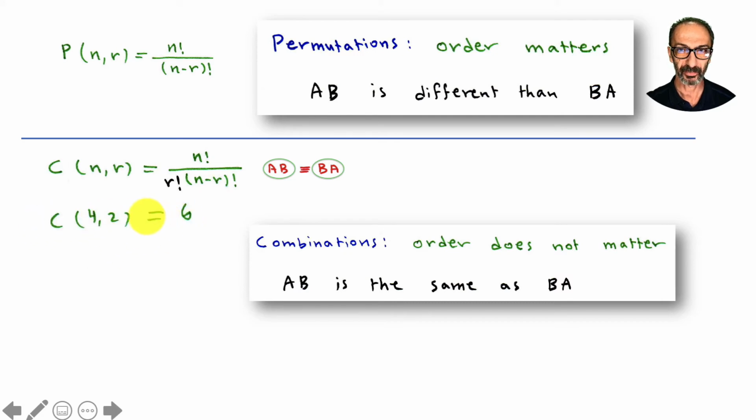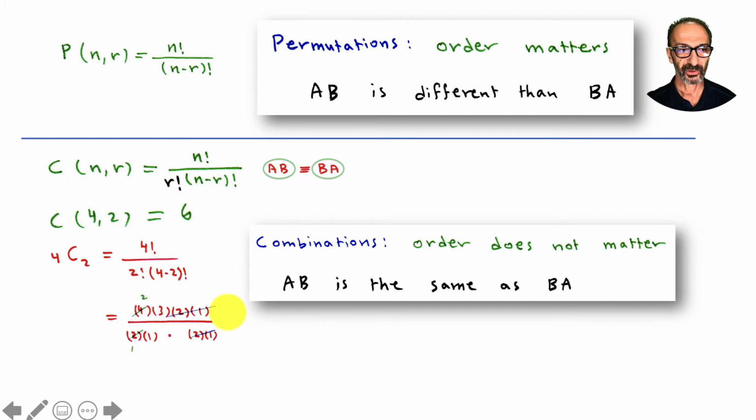How do you do that by hand, without using a calculator that has the formula built in? You do the following: 4 factorial, that's n factorial, over 4 minus 2 factorial, divided by also r factorial. In our case, it's 2 factorial. Doing the math, knowing that 4 factorial means 4 times 3 times 2 times 1, and 4 minus 2 is 2 factorial, and this has also 2 factorial. So 2 times 1 cancels, and this 2 simplifies with 4, and the final answer is this 2 and this 3 multiplied together, which is 6.